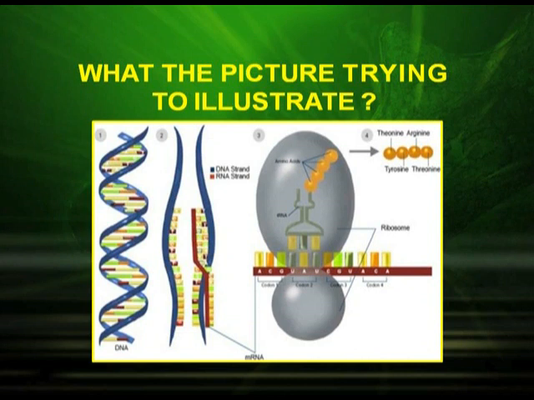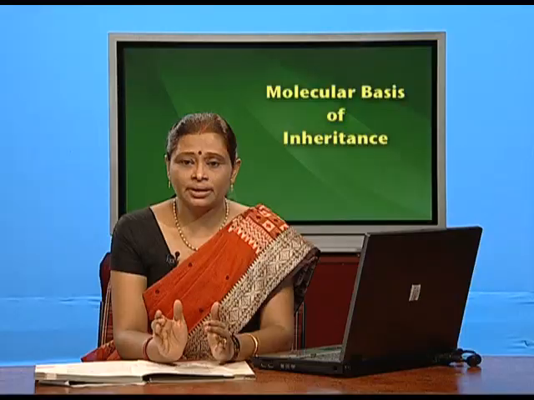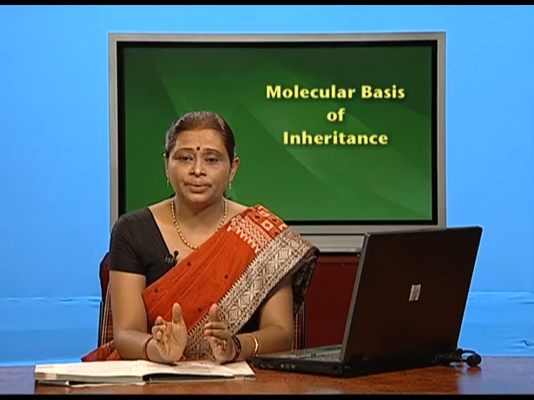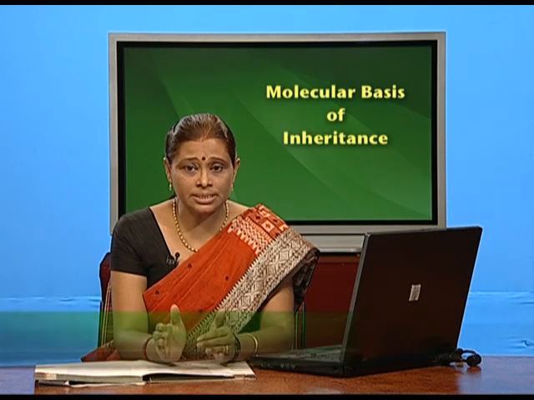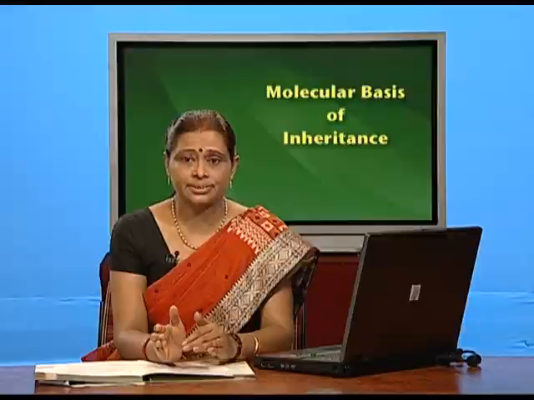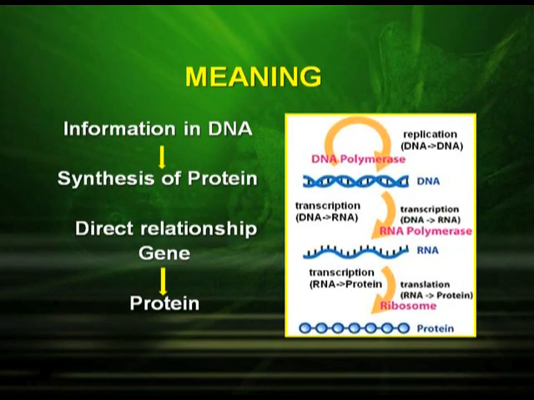What does this picture signify? That the DNA is regulating gene expression, that is the formation of proteins. So the information in DNA leads to the synthesis of protein. There is a direct relation between gene and protein.